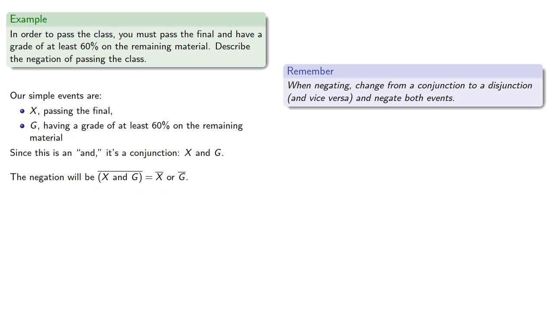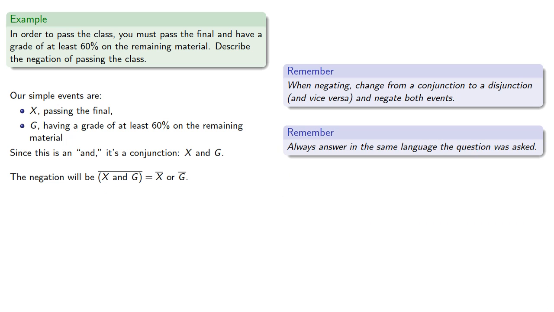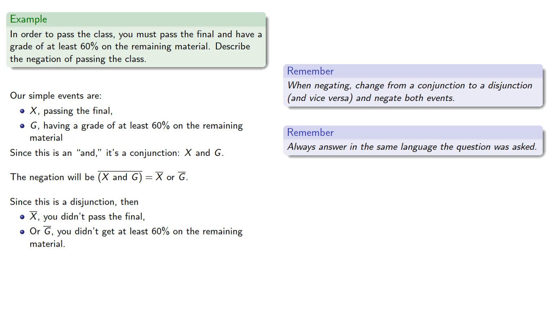And remember, you should always answer the question in the language it was asked. This was phrased in English, and so we should answer it in English. So we'll interpret this. Since this is a disjunction, then one of two things happened. Either the negation of X, you didn't pass the final, or the negation of G, you didn't get at least 60% on the remaining material.